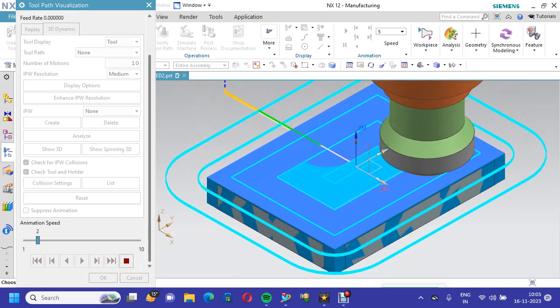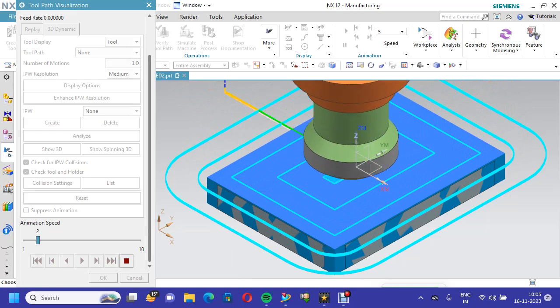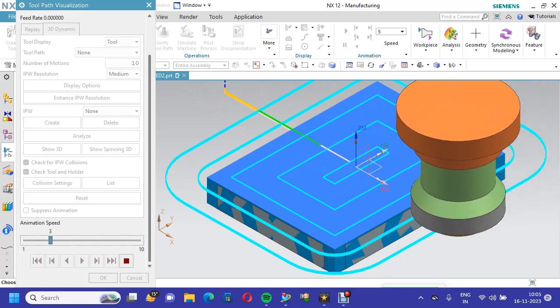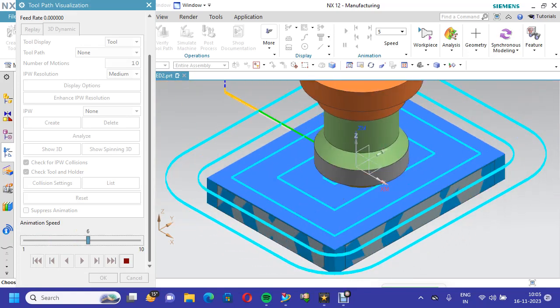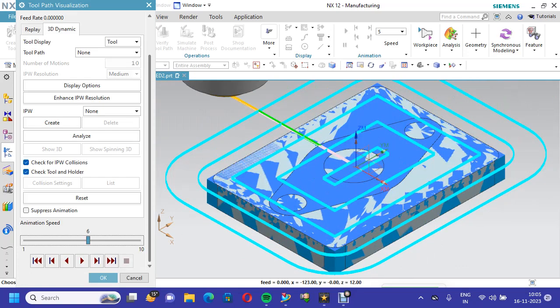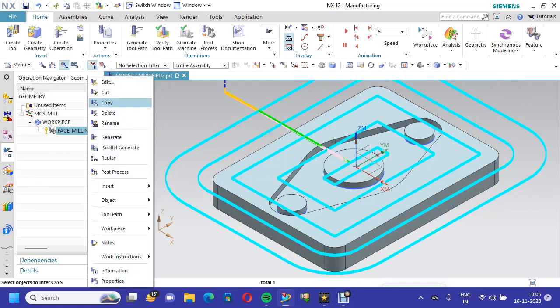Then it will complete all surfaces. Then it will go back and it will take depth. This is one method.